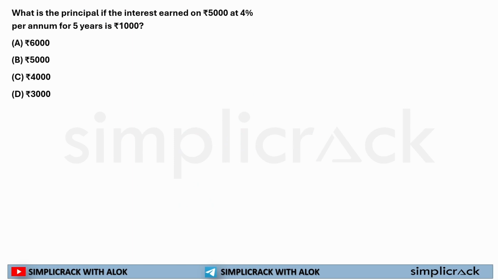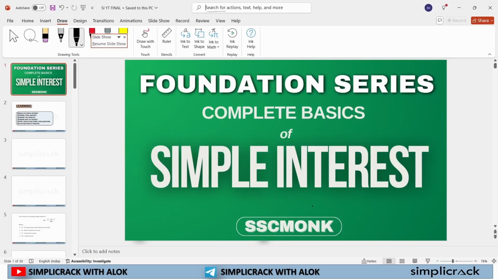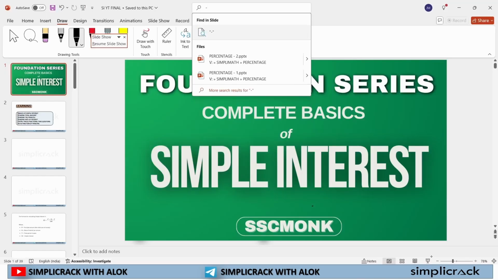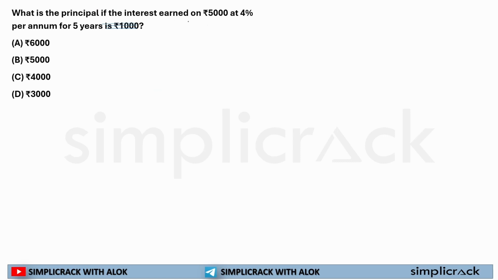What is the principal if interest earned is 5,000 at 4% per annum for 5 years? Is 1,000 rupees. Alright. Such a silly question. See, here the interest amount has already been given. So there is a fallacy in this question, because interest earned on 5,000.